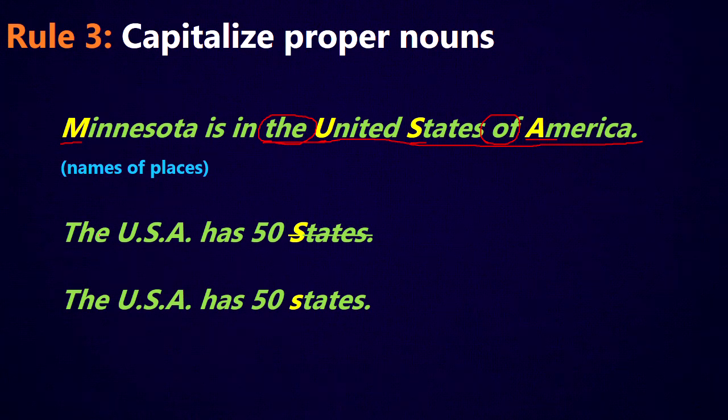Also, if we look at this next example, the USA has 50 states. Up here in United States, we capitalize the S because it's part of the name of the country. But down in this sentence, the USA has 50 states. Here, we don't want to capitalize the S because it's not part of the name of a country. It's a common noun in this sentence. So up here in the United States of America, it is proper. That's why we capitalize it. It's specific. Down here, the United States of America has 50 states. Here, it is a common noun. So we're not capitalizing it. We just do the little s.